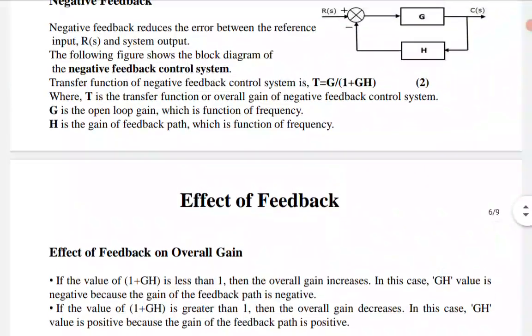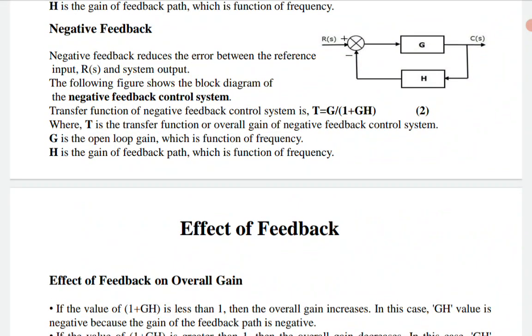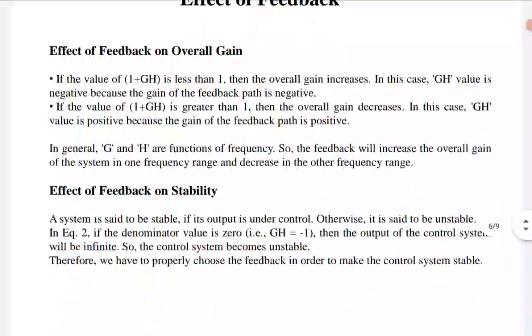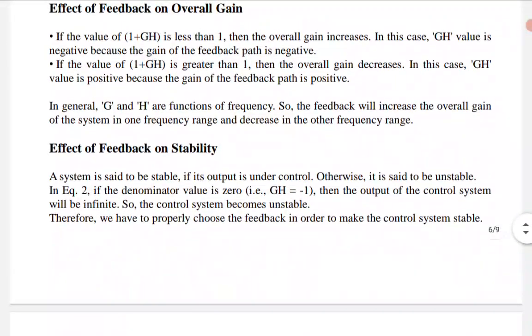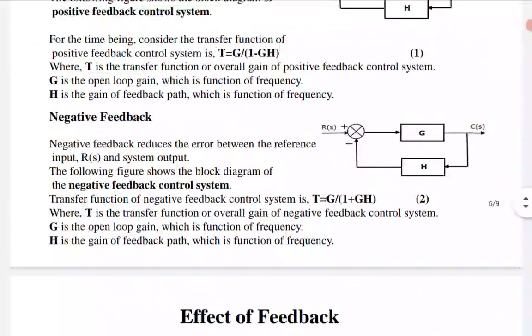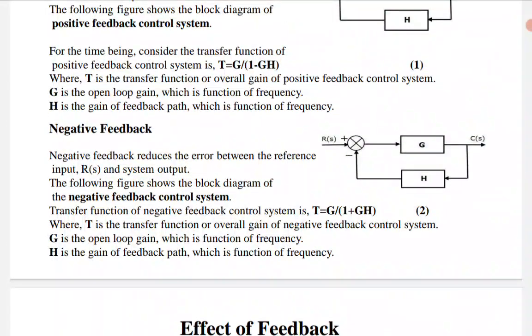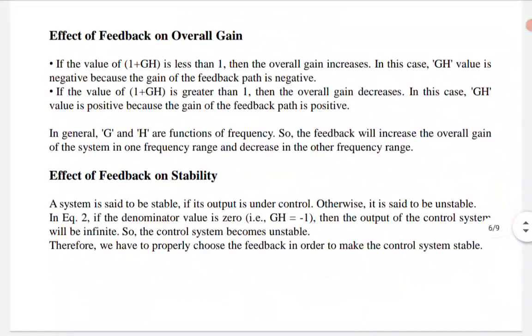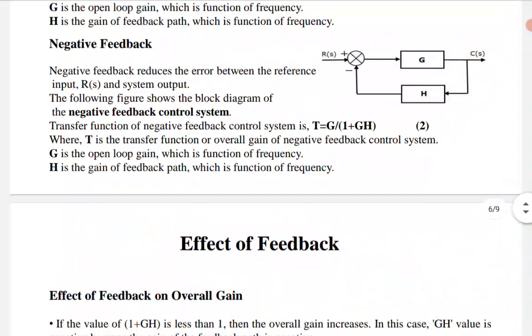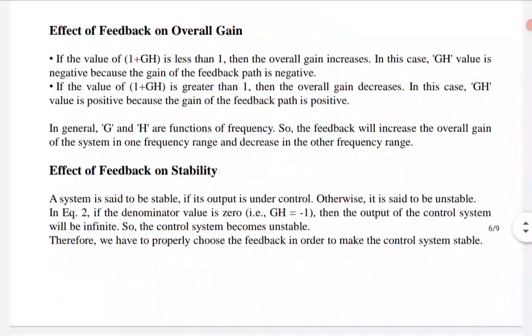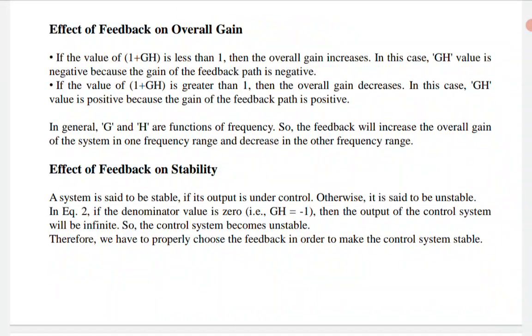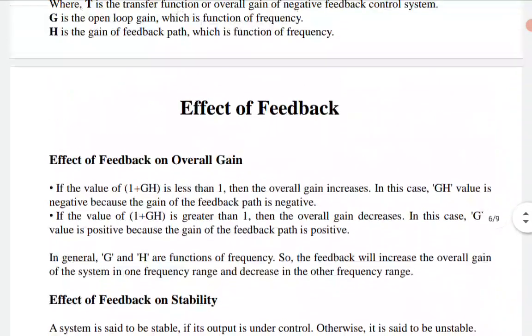So in equation 2, that is T equal to G by 1 plus GH, if the denominator value is 0, that means G by 0. That is, if GH is equal to minus 1, then the output of the control system will be infinity. Something by 0 is infinity, that is the total transfer function, so the control system becomes unstable.